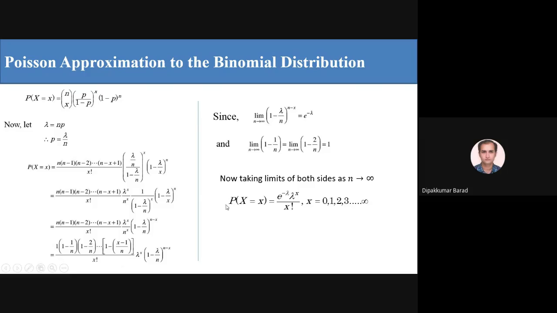In this way we get the formula for the Poisson distribution, where lambda is equal to np. Here n represents the number of trials and p represents the probability of success. For the Poisson distribution, n is very large, and as n tends to infinity, p tends to 0.